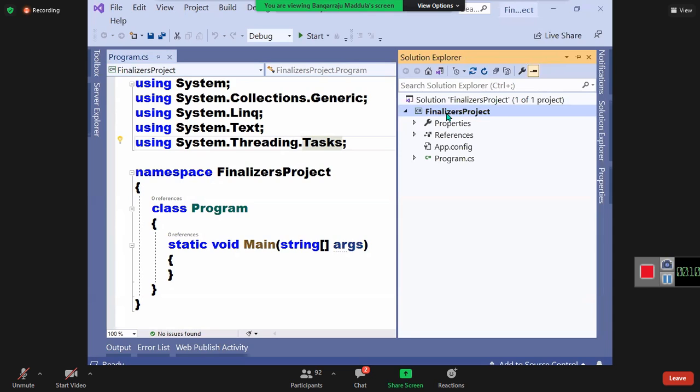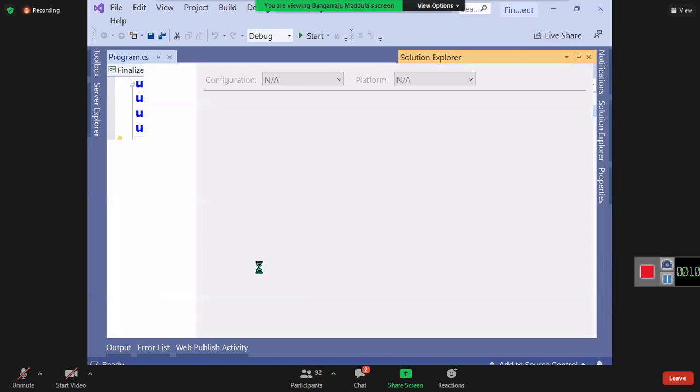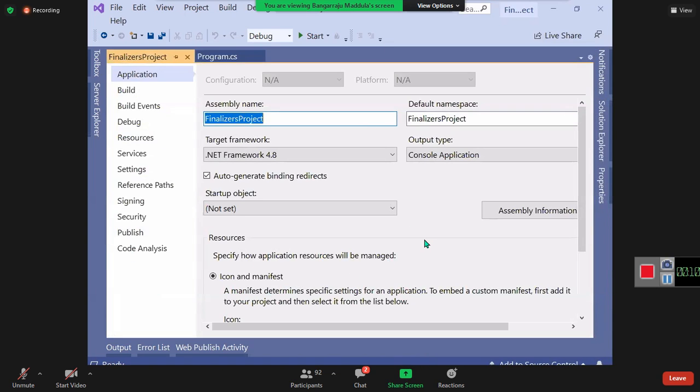So simply right click on this and choose the option called properties. And it will open the project property window. This project property window is available there also, but we don't work with it. For setting the startup object, we use the XML file there, but here we use the project property window for setting the startup object. See here.